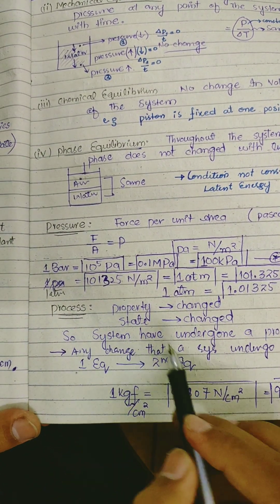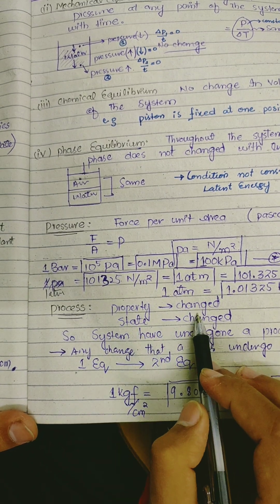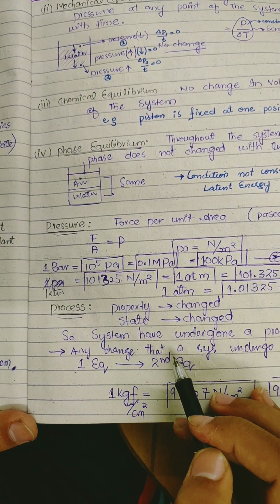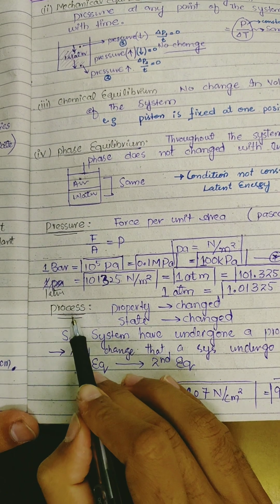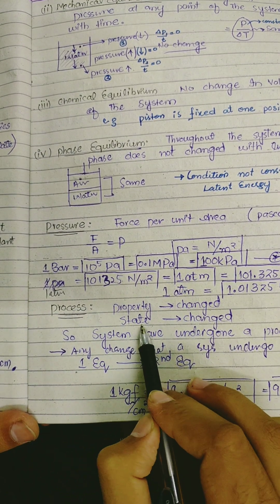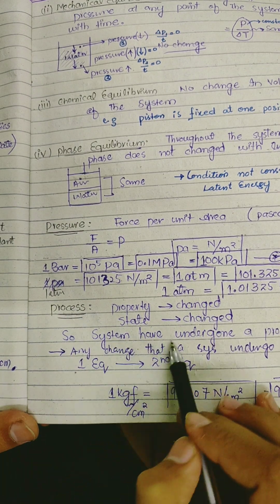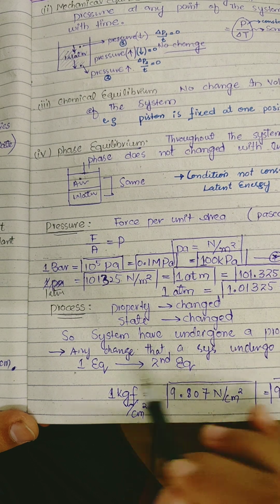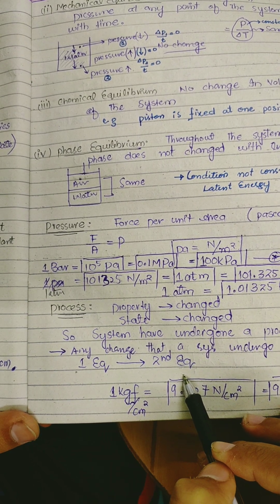Process किसे कहते हैं? A property and state of a system which does not change is not a process; a property and state of a system which changes with time is called a process. Like so, a system has undergone a process or path. Any change that a system undergoes from one equilibrium position to another equilibrium position.